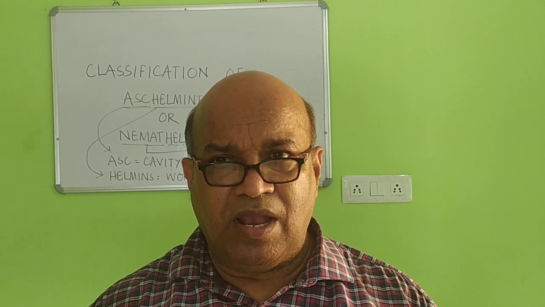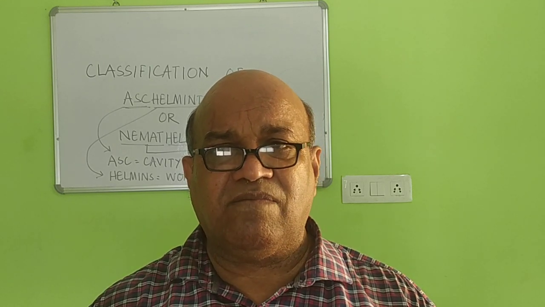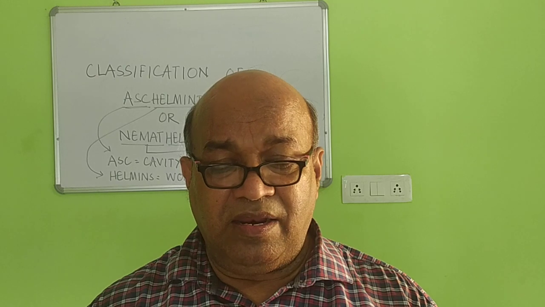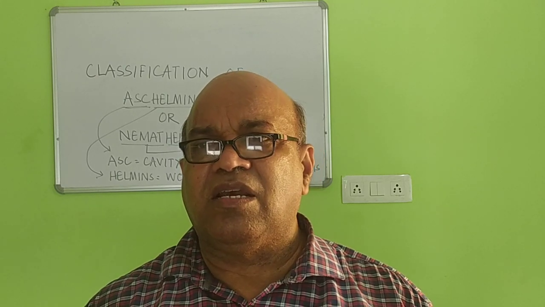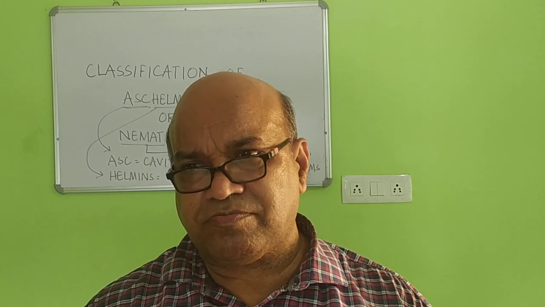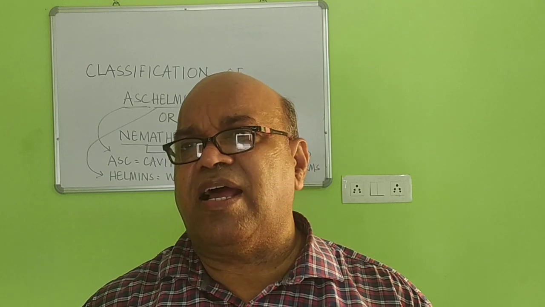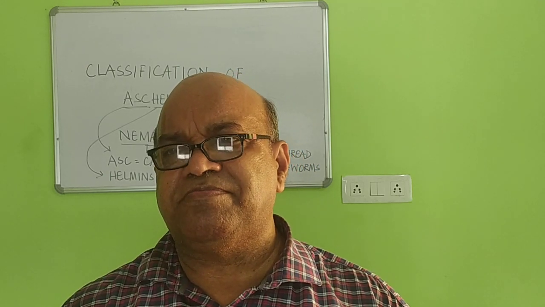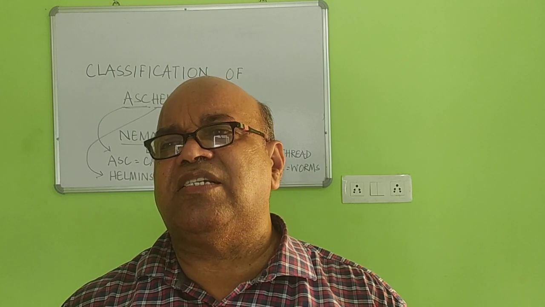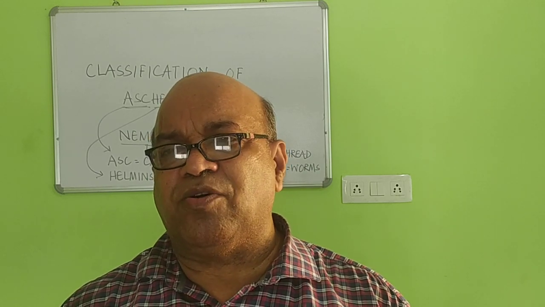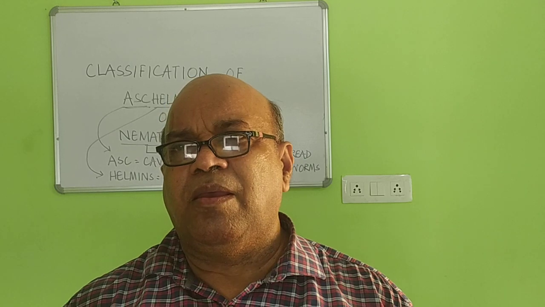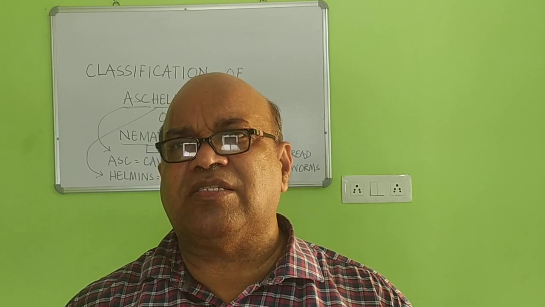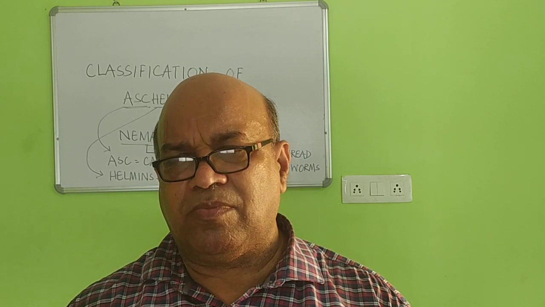Rotifera. Second class is known as Gastrotricha. Third class is known as Chinorhingia. Fourth class is known as Nematomorpha. Fifth one is known as Nematoda.